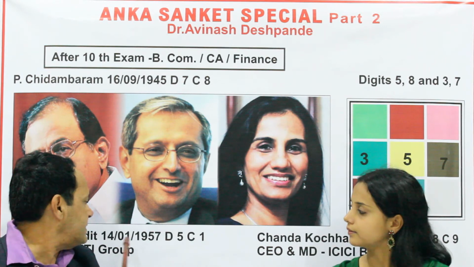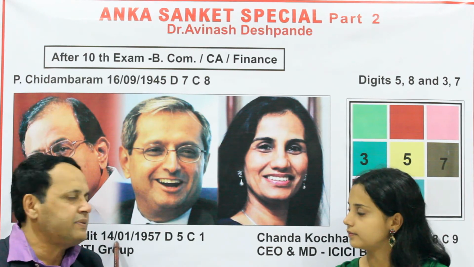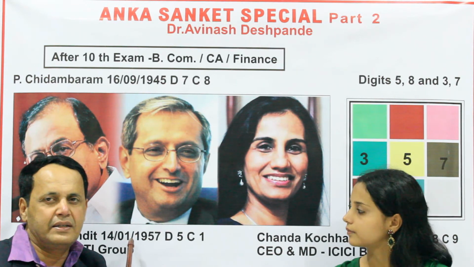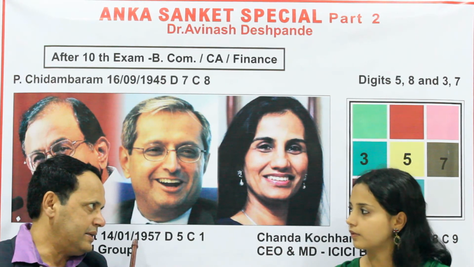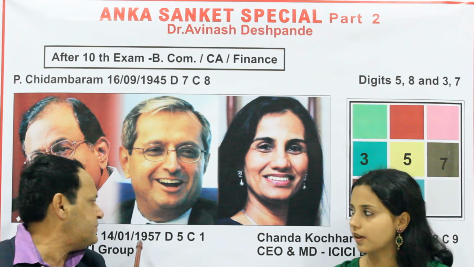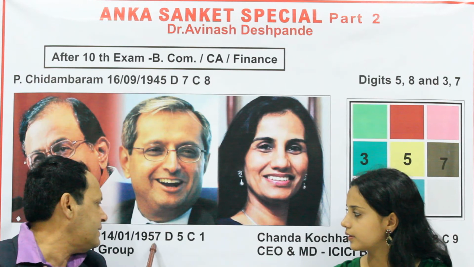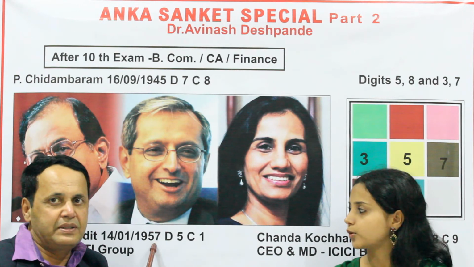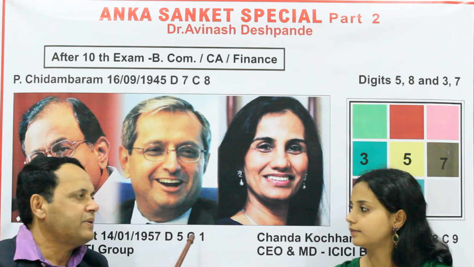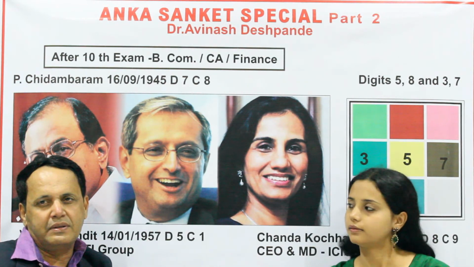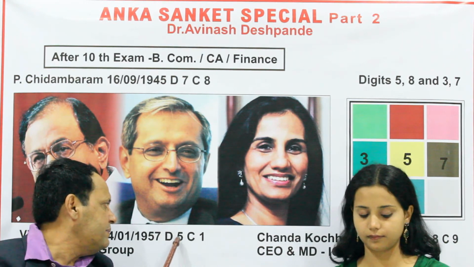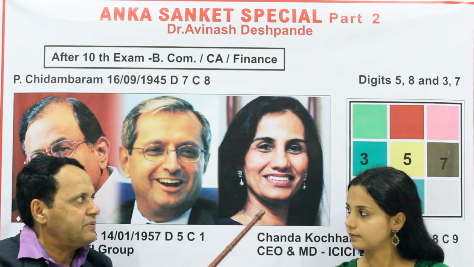In finance, as I said, his driver is 1 and 4, and this is a very good combination because 1 is the Sun and 4 is Rahu, and the support of having 1 plus 4, that makes 5, so he has got 5 over there. Again, 1 more 5 is there, so he is a person ruled by double 5 rather, and 7 is also there with a good conductor.